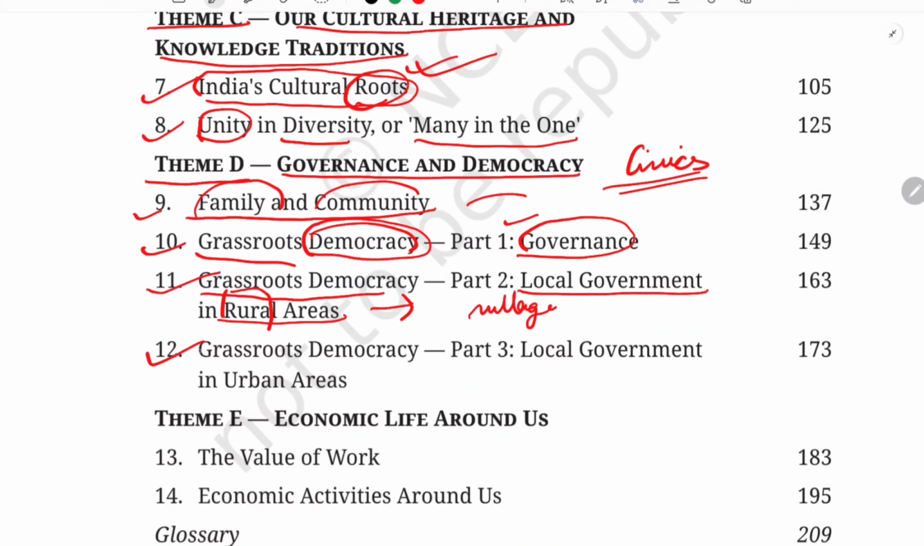और उसके बाद नेक्स्ट चैप्टर है, दैट इज़ ग्रास रूट डेमोक्रेसी पार्ट 3, लोकल गवर्नमेंट इन अर्बन एरियाज. सो आफ्टर रूरल एरियाज वी विल सी अबाउट द अर्बन एरियाज. शहरों के बारे में हम पढ़ेंगे, specially focused on the politics, the governments, how things work, about the municipal corporation, isn't it? So we are going to study all those things under this chapter, that is the 12th chapter.